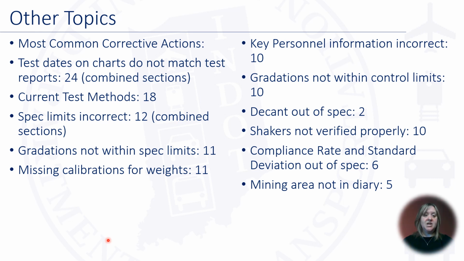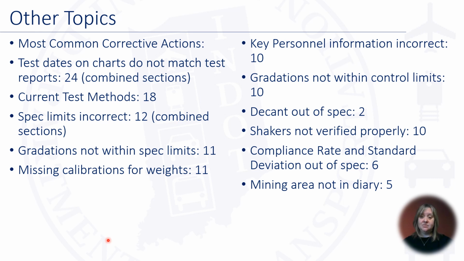Most common corrective actions. Test dates on charts do not match test reports. There were 24 corrective actions. This combined 2 sections. And what this means is that the test dates on the charts did not match the test that was done. So it was in your diary test and on your charts is what we check. So none of them are matching correctly. That means that you just have to be a little more diligent to make sure that you have the right dates.